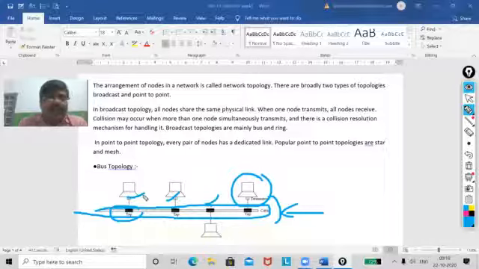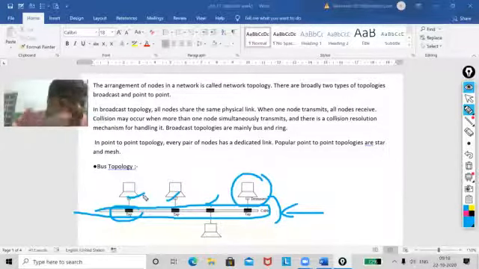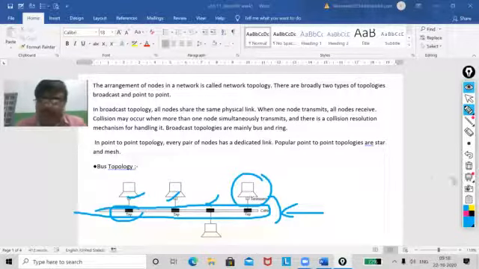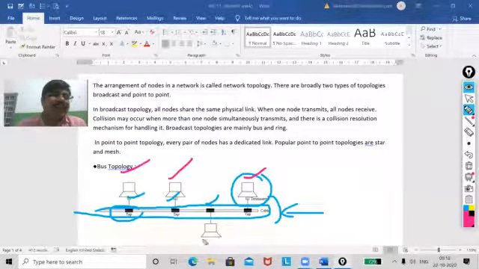Understood? So if I'm talking about the bus topology, will this bus topology be part of broadcast technology or point-to-point technology? It will be broadcast. Why? When this one is sending data, then everyone is going to get the data. So it is called broadcast topology.